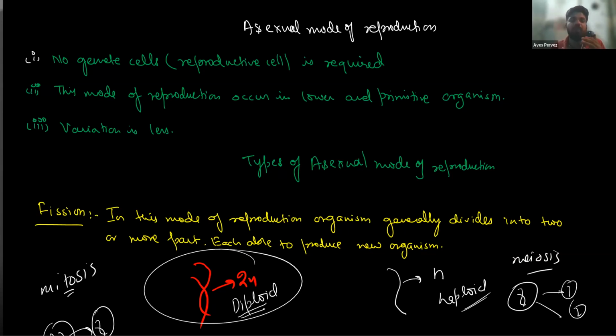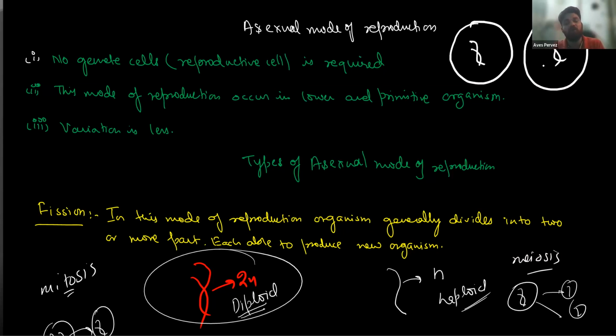But in the asexual mode of reproduction, since there is only one parent DNA, we still cannot say that the offspring is 100% exact and accurate or a clone. There might be some change. We cannot say that it is 100% the same. But in comparison to sexual reproduction, if I give 1,000 points for the change in the sexual mode of reproduction, then only one point will be given to the change in the asexual mode of reproduction.